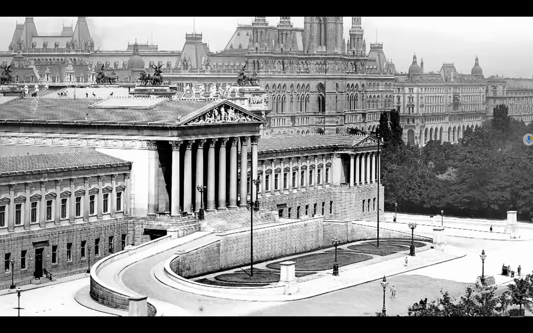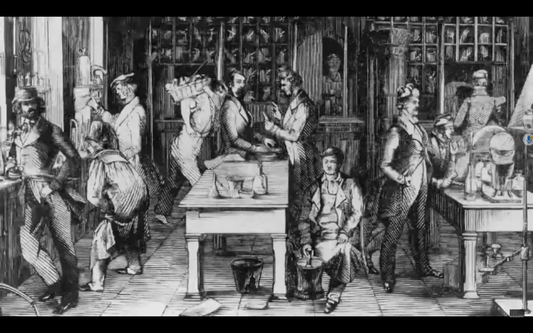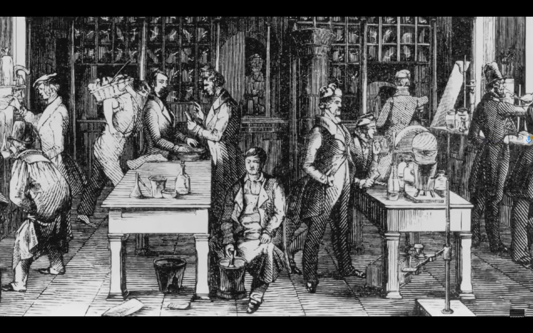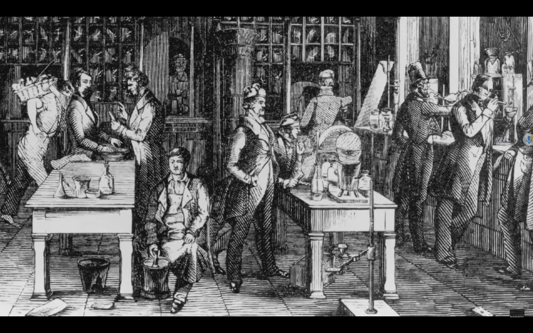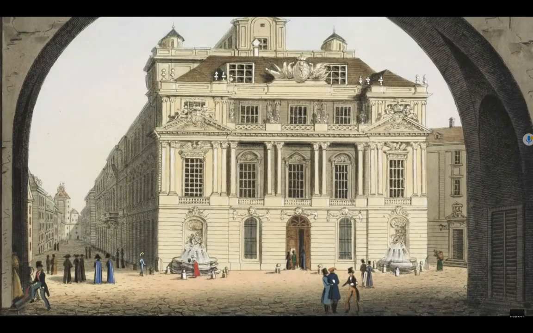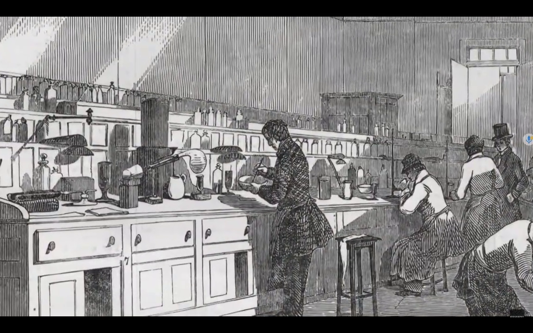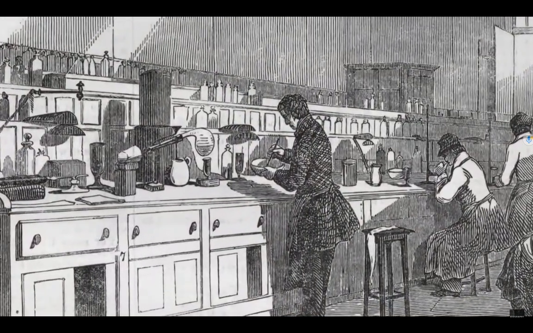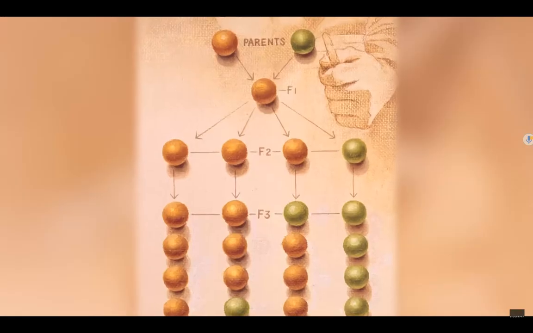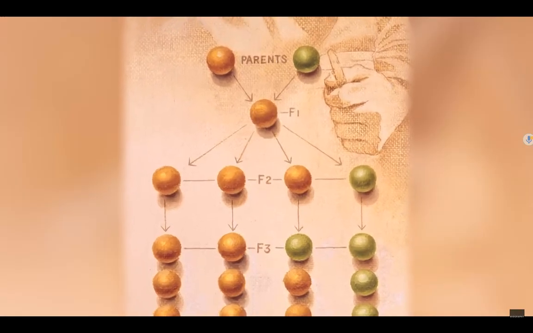The monastery sent him to the university in Vienna, and that gave him the education in science, math, chemistry, and botany that he then brought back to use in his teaching. Mendel accepted a teaching position at the monastery in Brno after completing his university studies. It was during this period he began his famous pea plant experiments. Before Mendel, people thought you would equally inherit the traits of parent A and parent B in equal proportions.